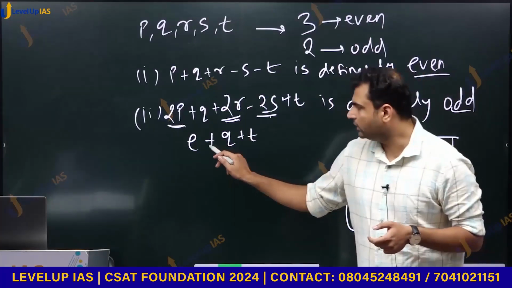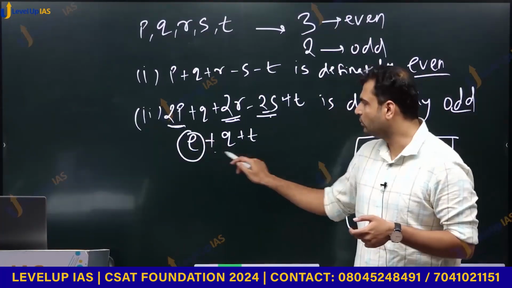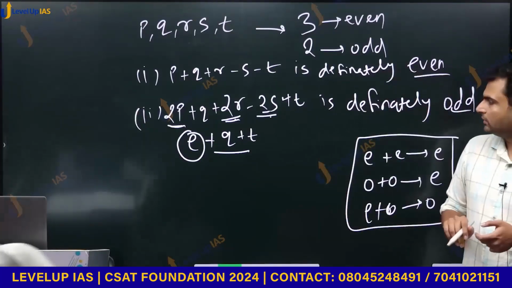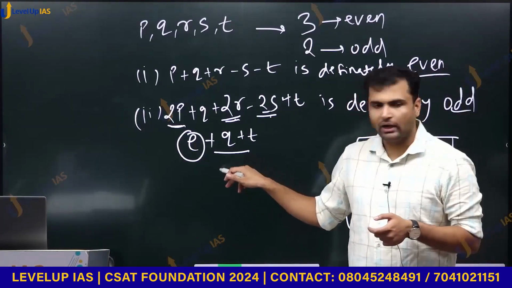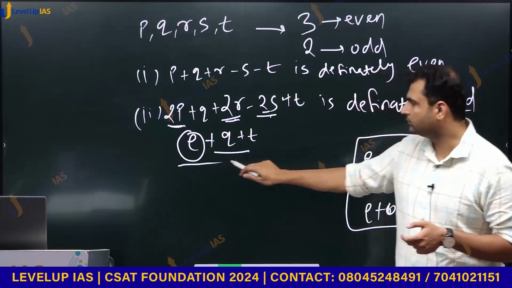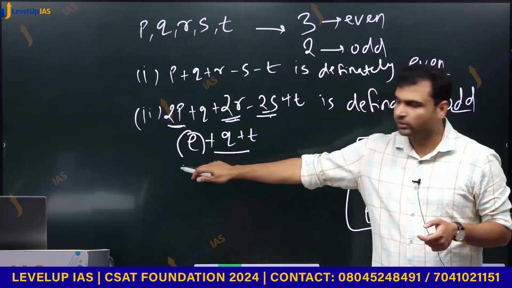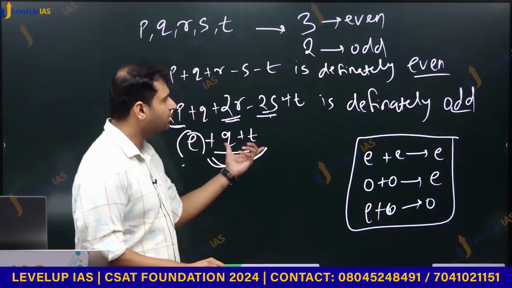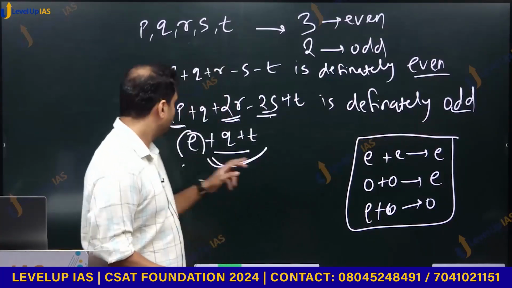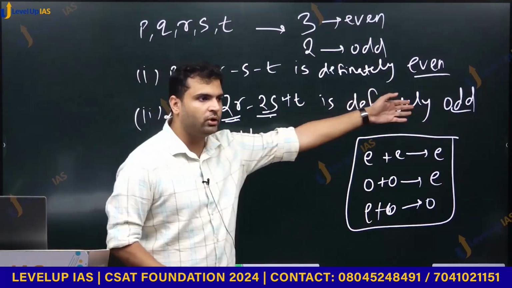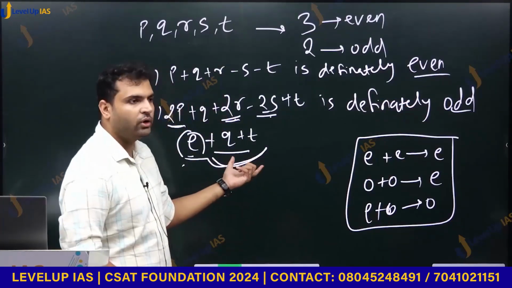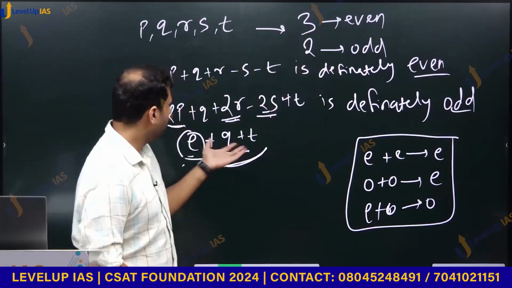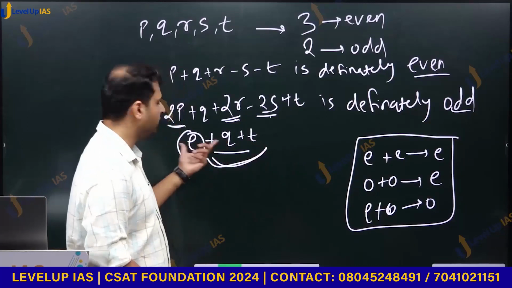So we have to comment on whether some even number plus q plus t is definitely odd or not. Now this addition: this is an even number and this is some other number, q plus t. When will this addition be odd? Because this is even, this has to be odd for the addition to be odd. Can this q plus t be odd? Yes, possible, because we have 3 even, 2 odd. Maybe q is even, t is odd, and we'll have odd plus even, an odd number.